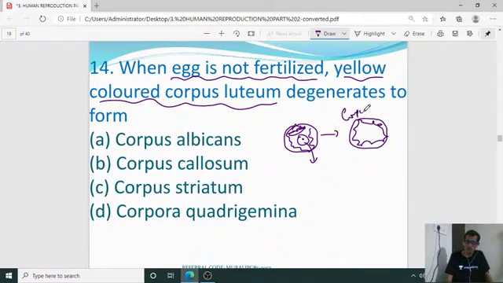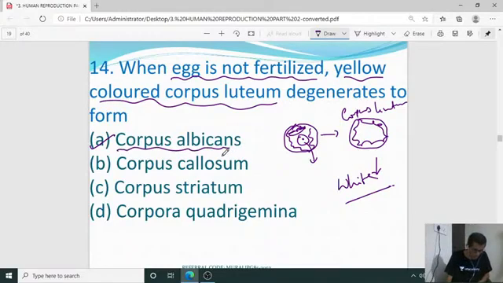This is the corpus luteum. So this corpus luteum is going to degenerate to produce what? A white colored structure. It is called what? So the 14th one, it is a corpus albicans. Corpus albicans.